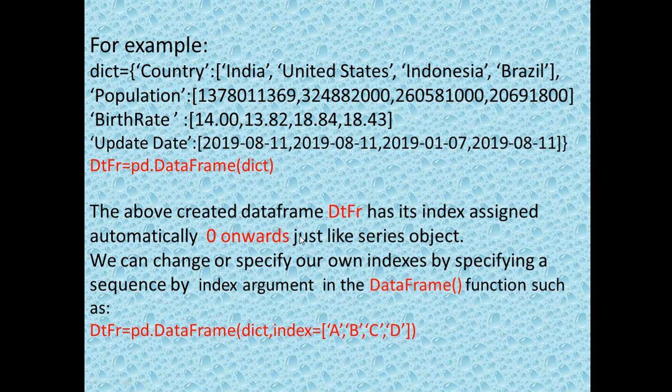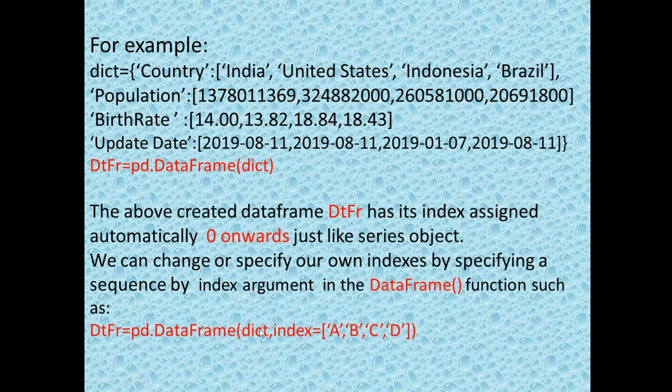Okay, and later on you can change the index of the data frame. So we can change or specify our own indexes by specifying a sequence through the index argument in the DataFrame function.